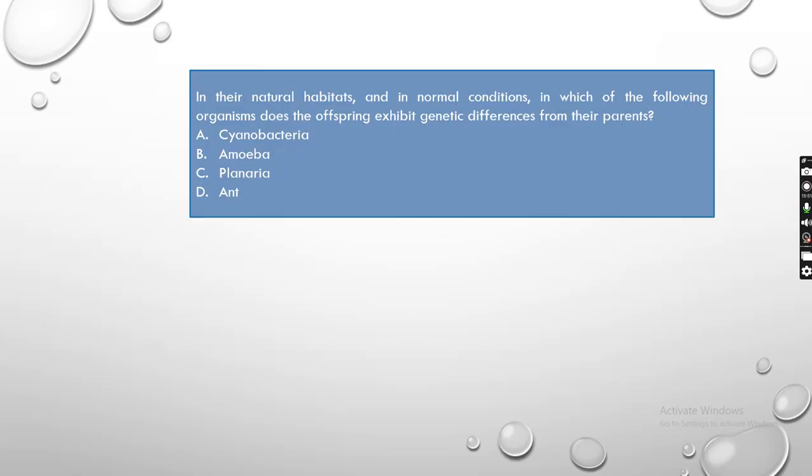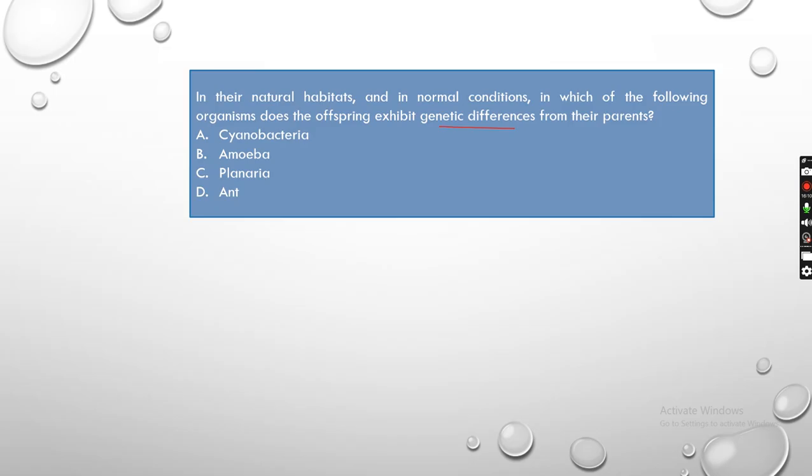Now the next one: in their natural habitats and in normal conditions, in which of the following organisms does the offspring exhibit genetic differences from their parents? Four options are given: cyanobacteria, amoeba, planaria, ant. So where do you see genetic difference? Only during, that is genetic variations.